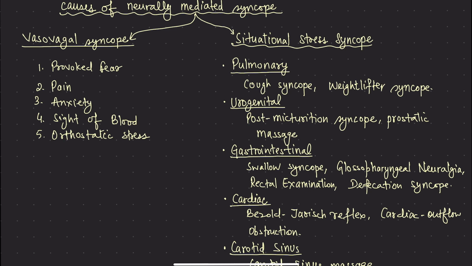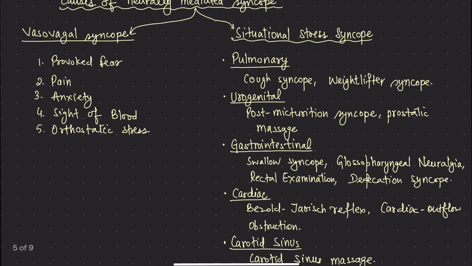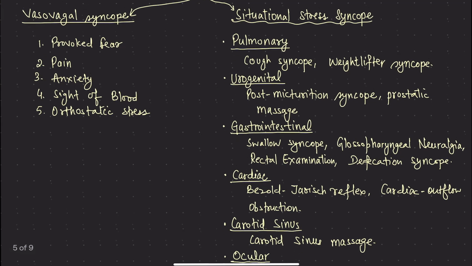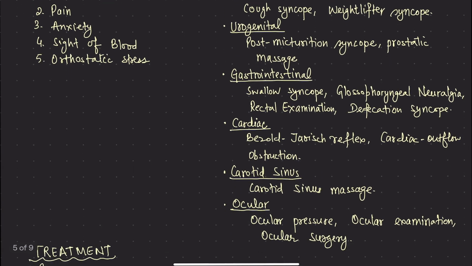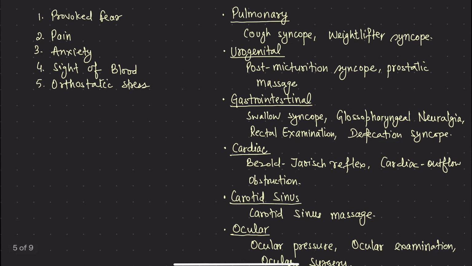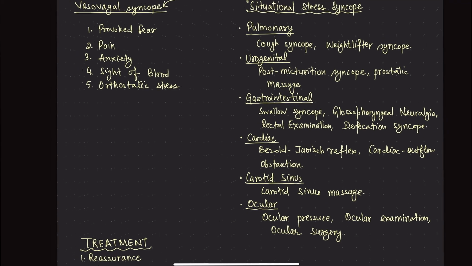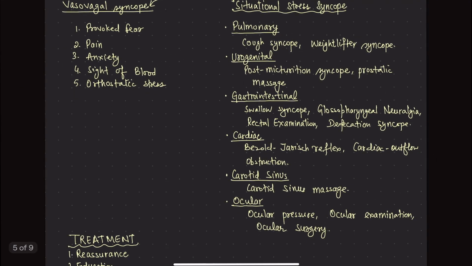Situational stress response means there is some situation underlying. It can be pulmonary, cardiac, urogenital, GI, right? Carotid sinus, ocular. These are the causes. These causes are meant to be remembered only. We cannot go into detail of every particular entity in this category. For example, in pulmonary, we can remember cough syncope. Some people cough and then they faint because of activation or inactivation of the baroreceptor reflex.